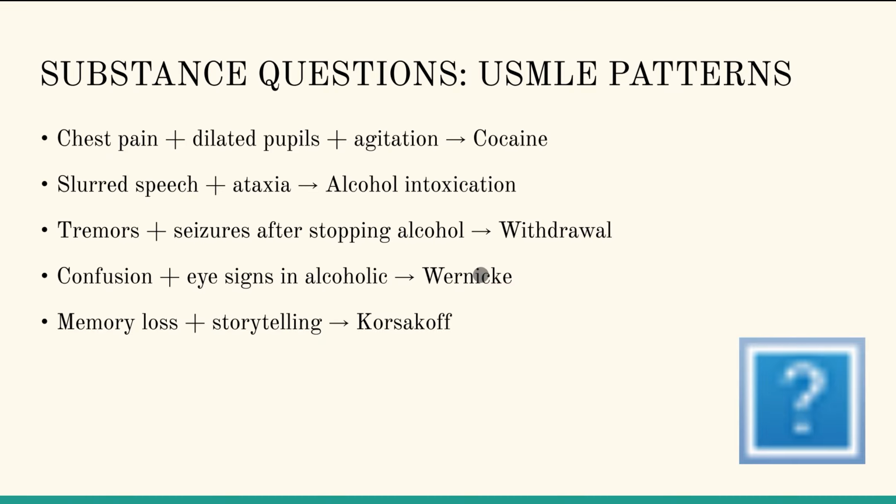So now let's discuss patterns of substance abuse. Whenever we come across chest pain, dilated pupils, and agitation, the stimulant that should come into our mind is cocaine. Whenever we come across slurred speech and ataxia, we need to think about alcohol intoxication. When a question mentions tremors and seizures after stopping a drug, we need to think about withdrawal.